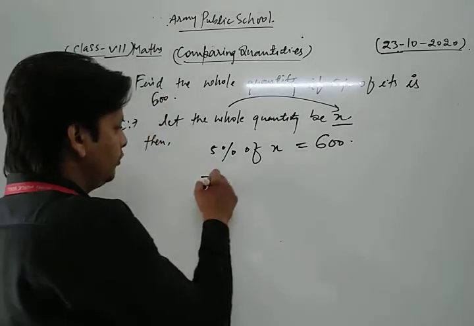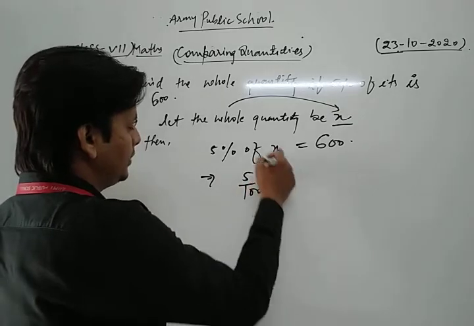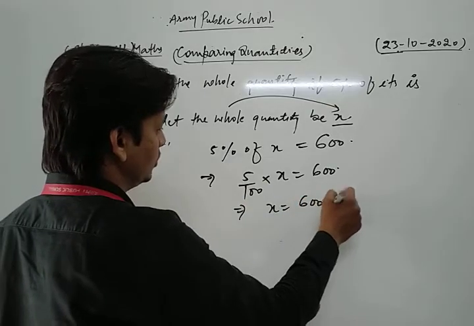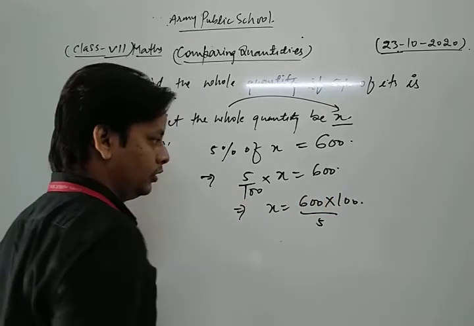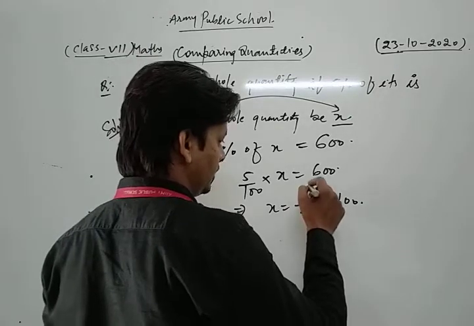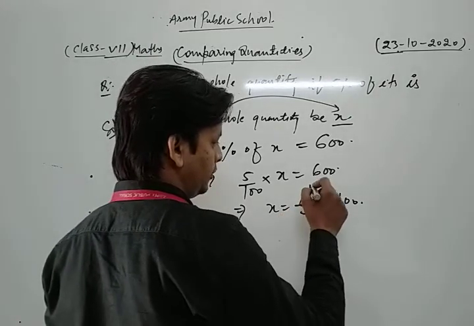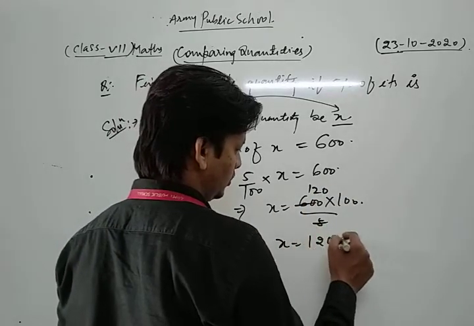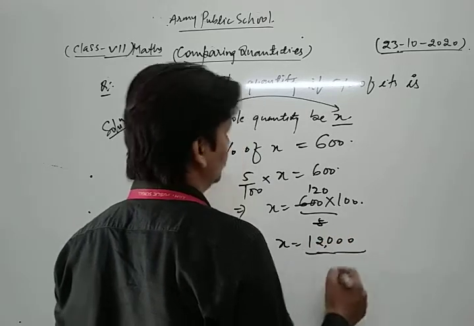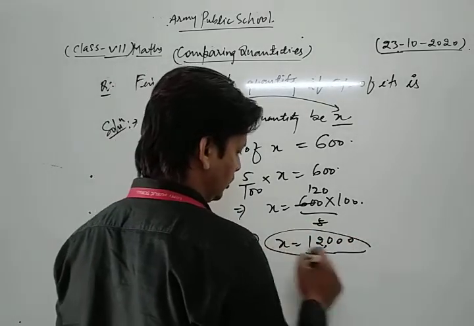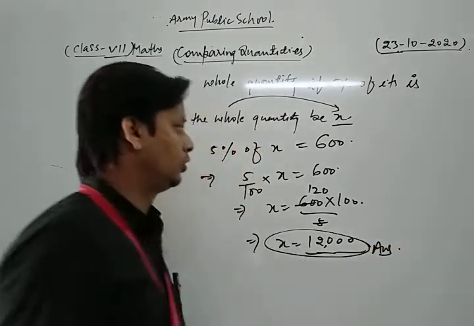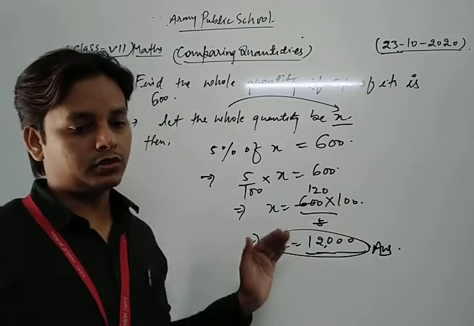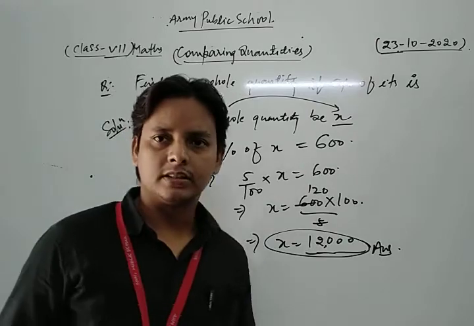We can write 5% as 5 by 100, and of means multiplication, so 5 by 100 into x is equal to 600. That is, the value of x is equal to 600 into 100 upon 5. Now we multiply. The whole quantity x is 12,000 rupees. So this is our required solution of the given question. This is the concept of this type of question. In this way you can solve all the questions of your NCERT exercise based on percentage.